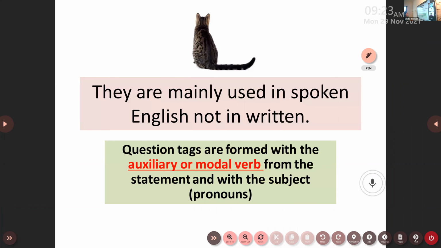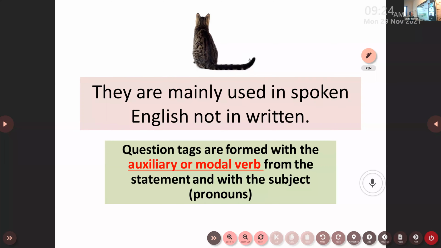They are mainly used in spoken English, not in written. Remember, as I have told you earlier, these constructions are used only in spoken English, only when you converse with someone, only when you talk with someone, only when you want to write a conversation between 2 people, 4 people, 5 people in a paper. Okay, it is a part of spoken English, not a part of written English.